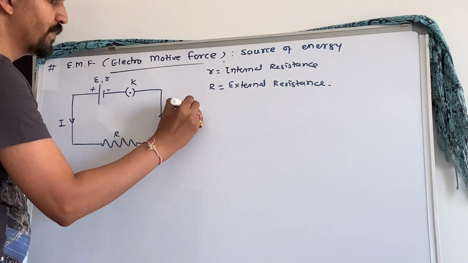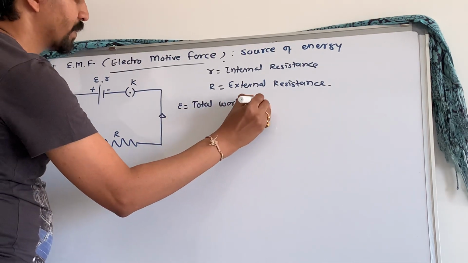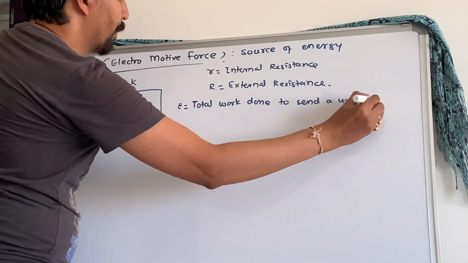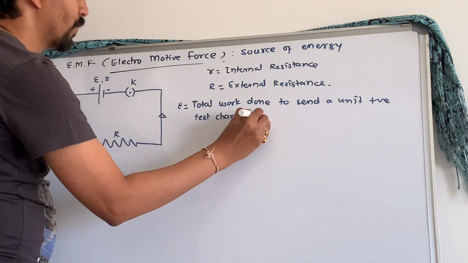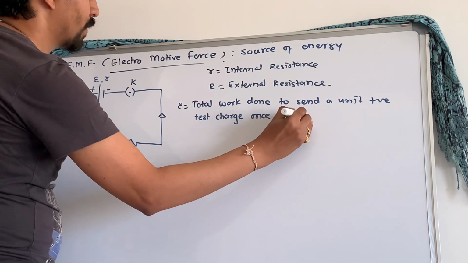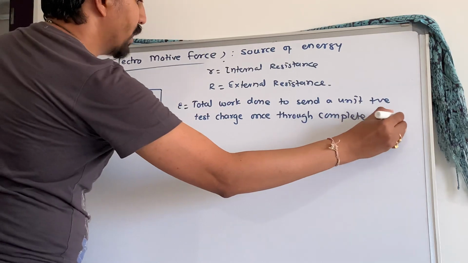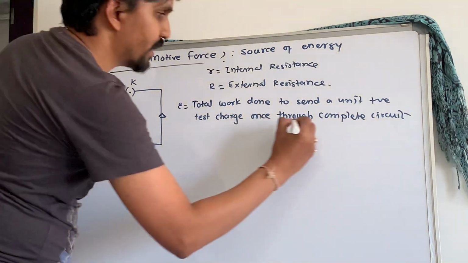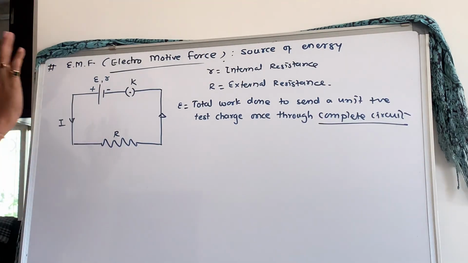EMF is defined as the total work done to send a unit positive test charge once through the complete circuit. When you say complete circuit, it is through the external resistance as well as through the internal resistance, right?